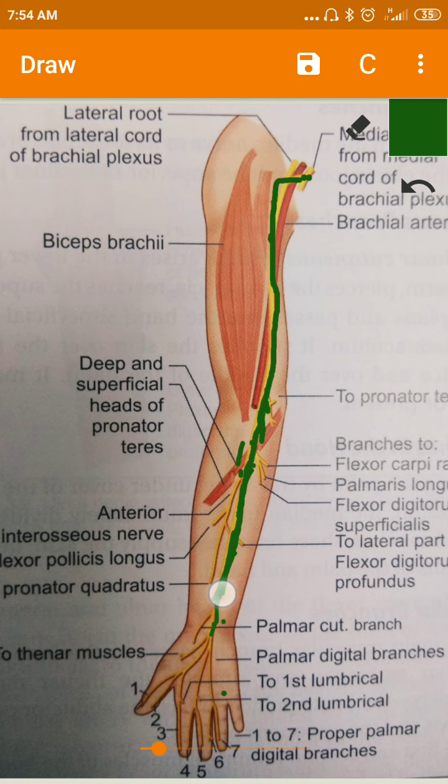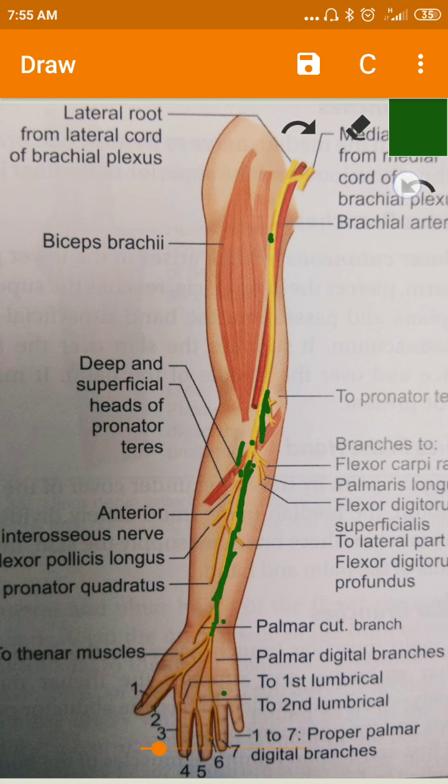the level of the wrist the median nerve is present in between the tendons of flexor digitorum superficialis on the medial side and the flexor carpi radialis on the lateral side, and then it enters deep to the flexor retinaculum, and at the distal part of the flexor retinaculum it gives numerous branches to the palm. So this is the course of the median nerve, and now we will see the branches of the median nerve.